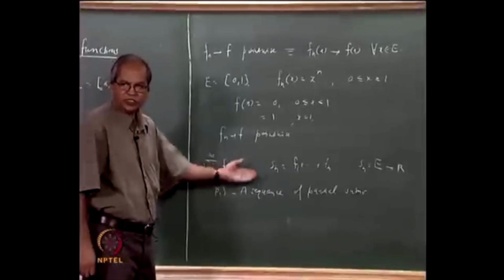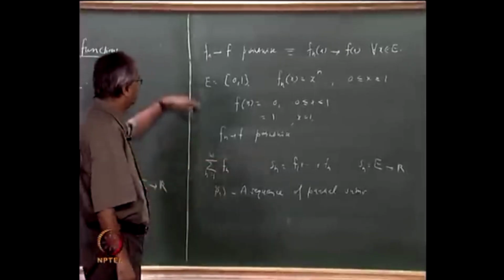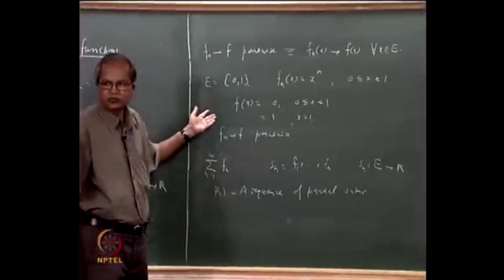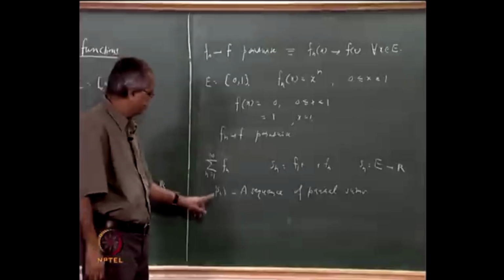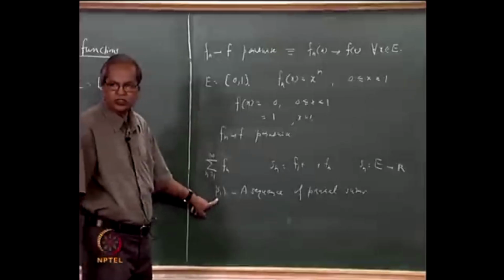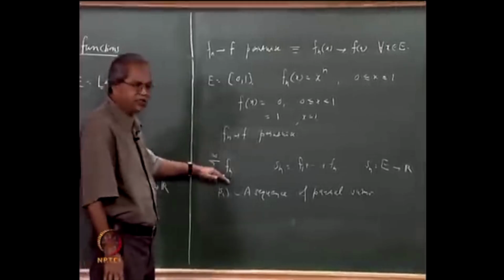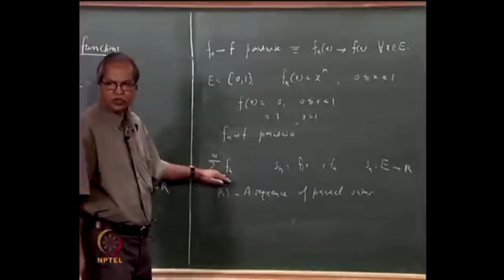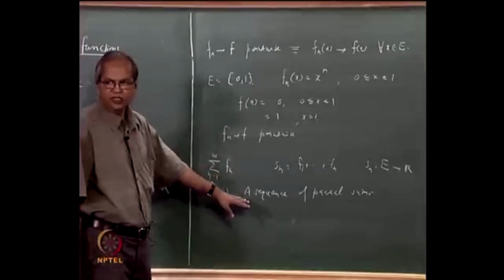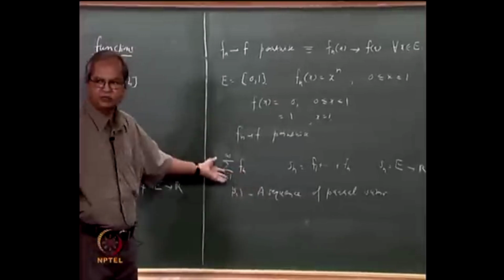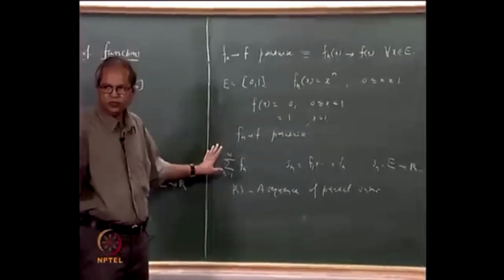Each Sn is a function. We have already defined what is meant by a sequence of functions converging pointwise. So if this sequence Sn converges to some function, suppose that function is g, then we say that the series sigma fn converges pointwise to that function g, and g is called the pointwise sum of this series.